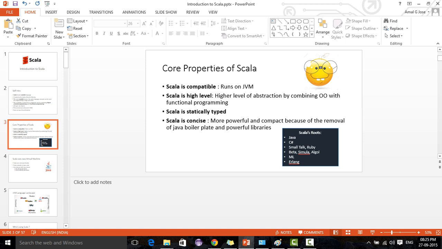Scala is statically typed. I will discuss in more detail the static and dynamic types. As of now, just take it that Scala is a statically typed programming language, and it is very powerful. When compared to Java programming, in the number of lines and the effort to develop, it's very easy to develop, and it's very powerful.